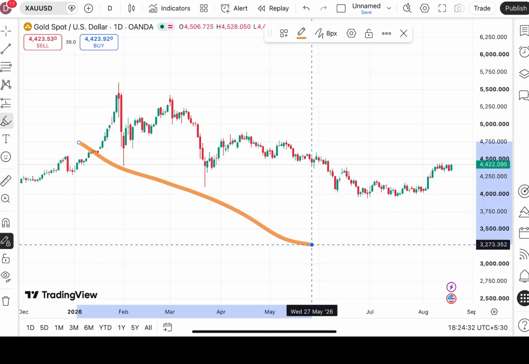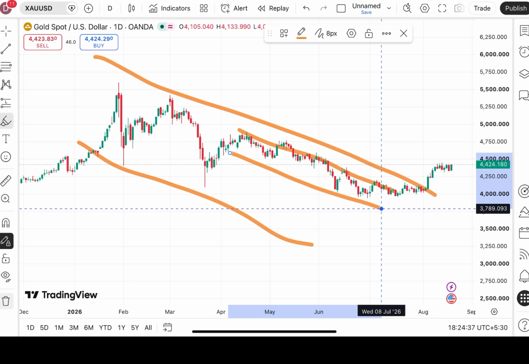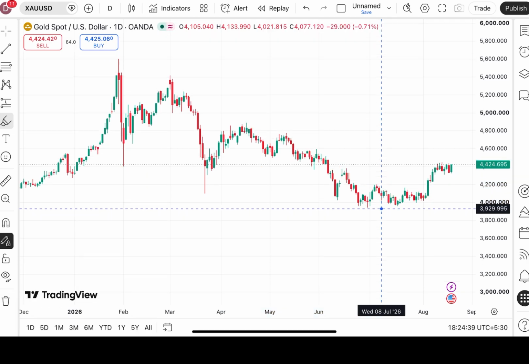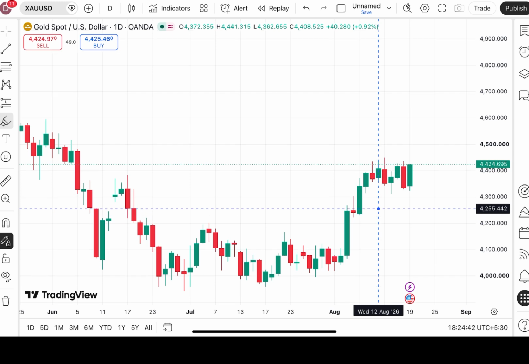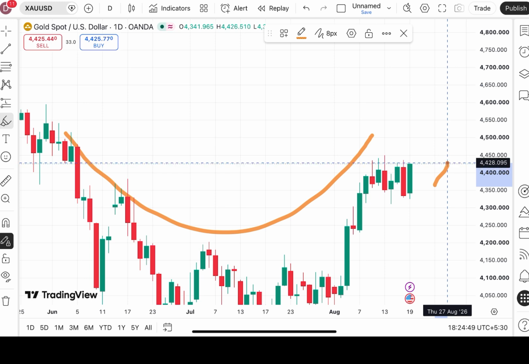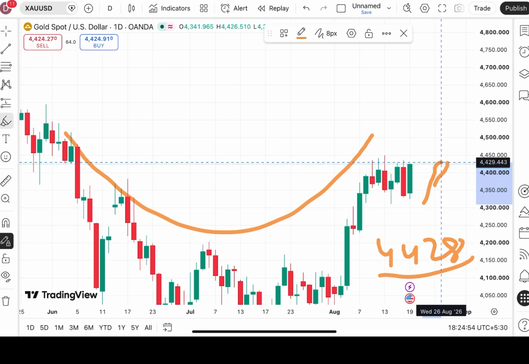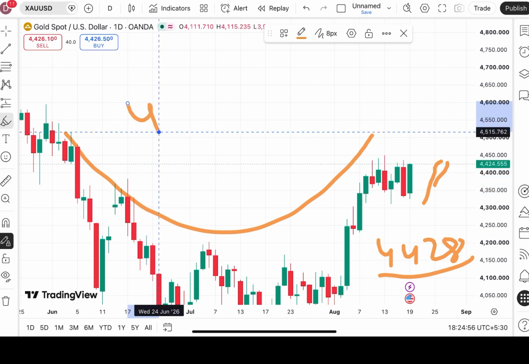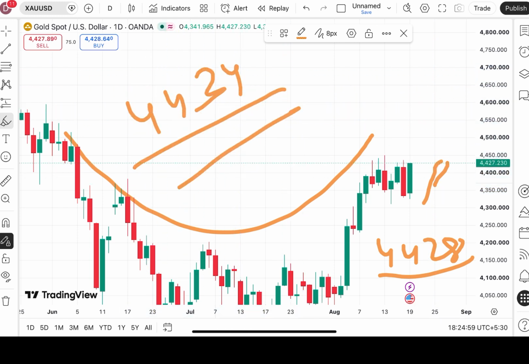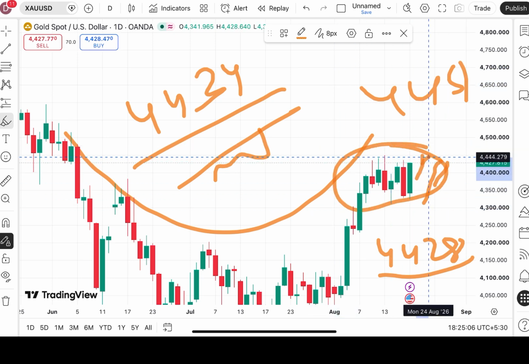I've clearly mentioned these are the levels, and this is the trend it is following. So understand that if the price is sustaining above a level of 4400, then at least you can say the price is moving upward. Look at this pattern, because it is creating a particular pattern towards an upside. Suppose it started going higher, chances of going towards a level of 44.28 are there. Then from there it will move towards a level of around 44.34, which is already a weak level. So the probability of further upside can be there, and it will move towards a level of 44.51, and then a zone breakout will happen.